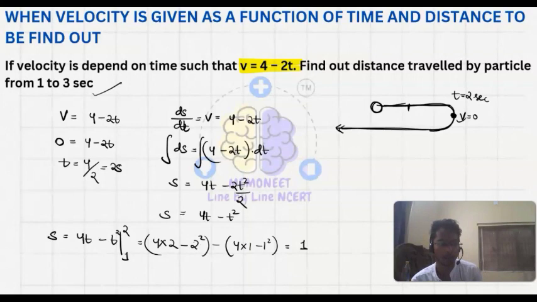Then from 2 second to 3 second, let's find out 4t minus t square from 2 second to 3 second. So 4 into 3, that is 12 minus 9, minus 4 into 2, that is 8, minus 4. 8 minus 4 is 4, so this is equals to minus 1.